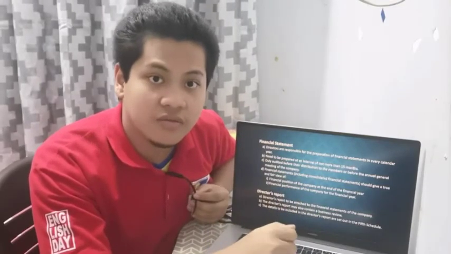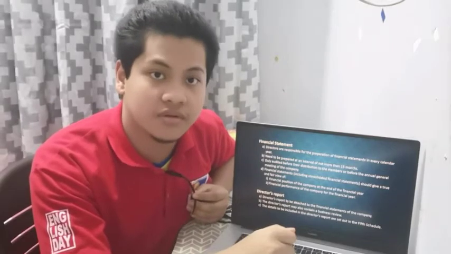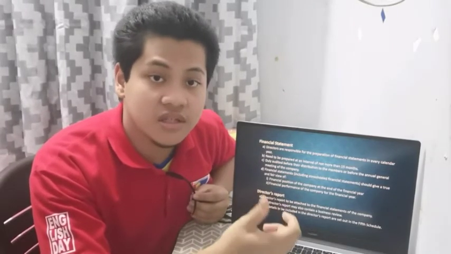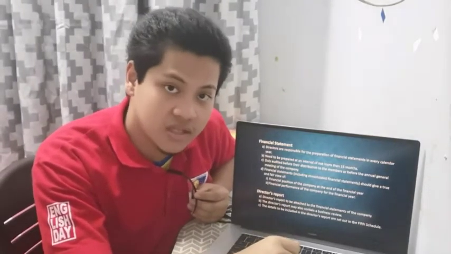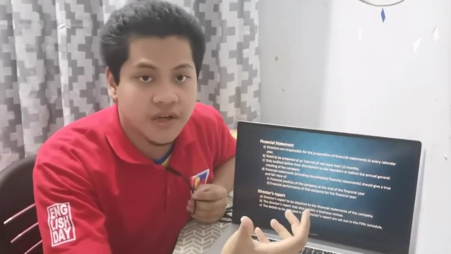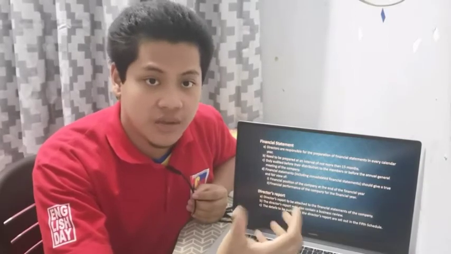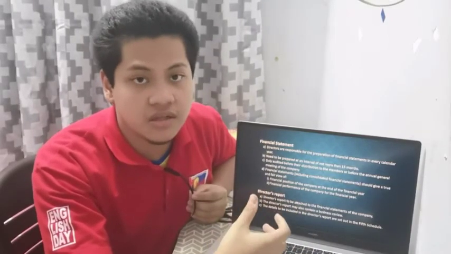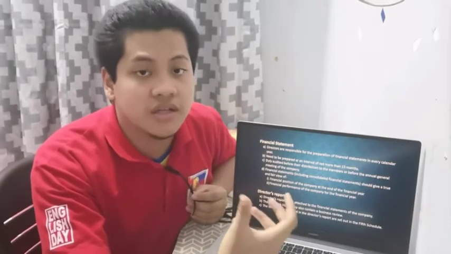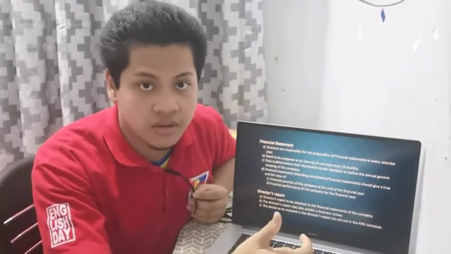The audit committee report is also one of the elements of the annual report. It usually consists of directors and independent senior management executives who provide assistance to the board of directors. The report will state the audit committee's area of responsibility. Next, the statement on internal control.